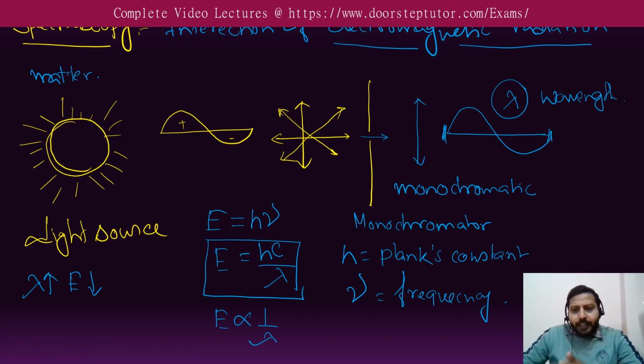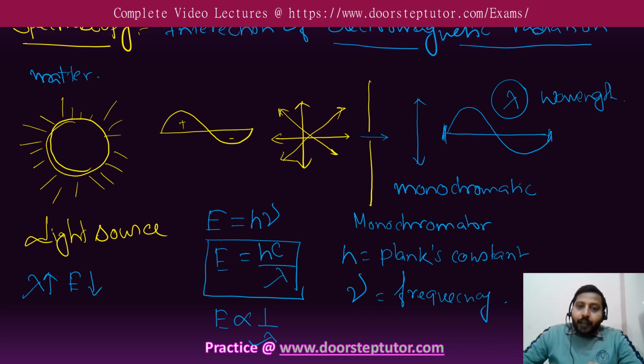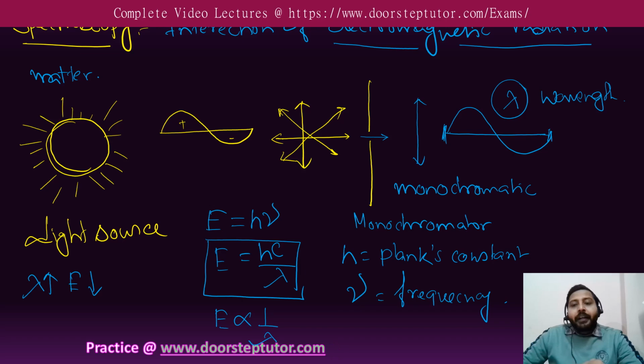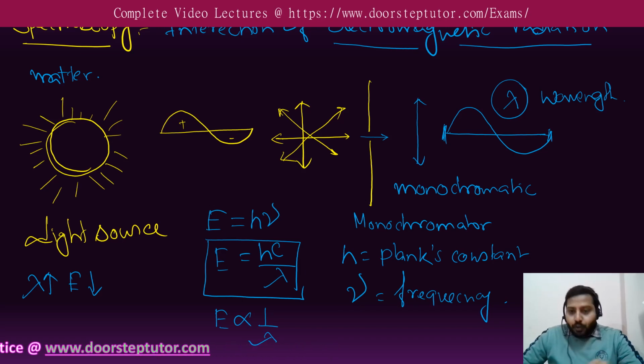So this is the particular thing we have read, energy and wavelength. Why are we talking about energy and wavelength, and about electromagnetic waves, when we are talking about spectroscopy?